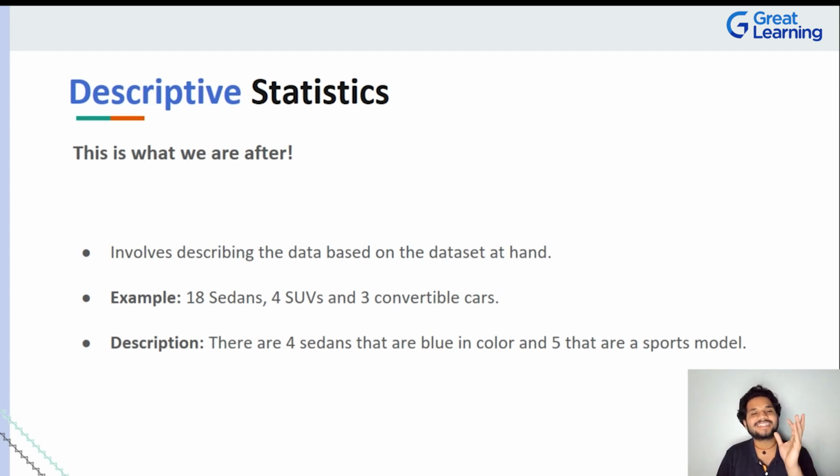So when you think about situations like that, sometimes descriptive statistics will work in your favor, but sometimes performing the process itself can get cumbersome. So how do we solve this problem? How do we find ways through which we can measure so many things? Maybe you want to measure something in terms of accuracy. Maybe you want a metric that will just describe the data. If you look at your screen right now, 18 sedans, 4 SUVs, 3 convertible cars, you can probably find out the total number of cars that are sold. You can find the colors of the cars, types of cars, and all of that, right?